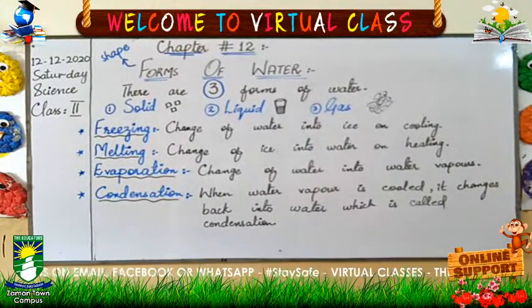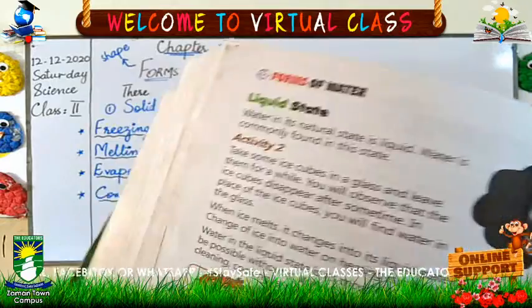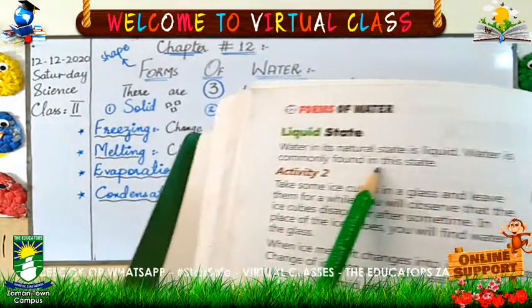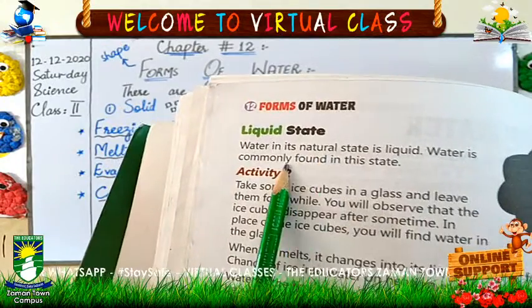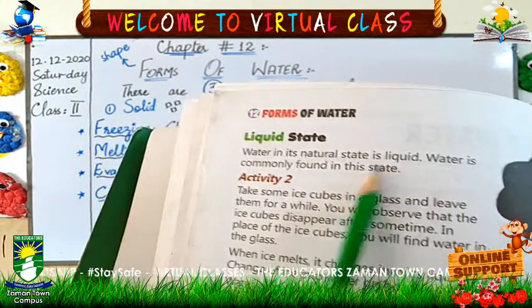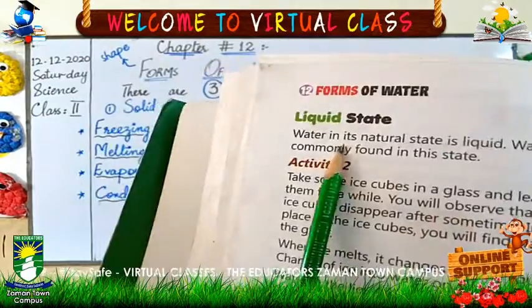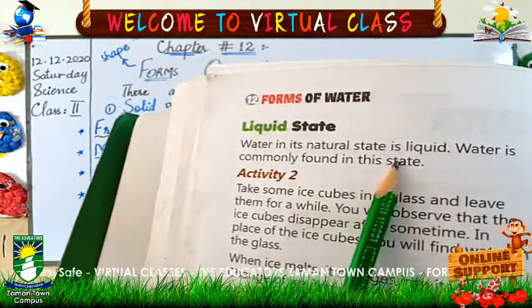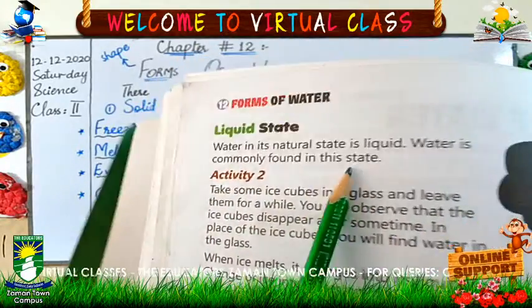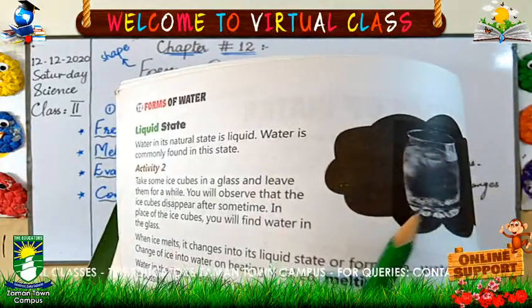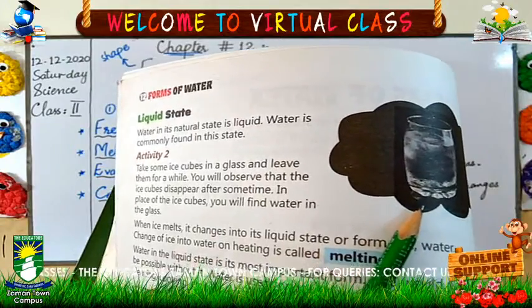Page number 70. Let's read about the second state of water. Liquid state. What is the second state? Liquid state. Liquid is the most natural state and form of water. Water in its natural state is liquid. Water is commonly found in this state. Commonly you will see water in this form, in this shape, which is liquid.